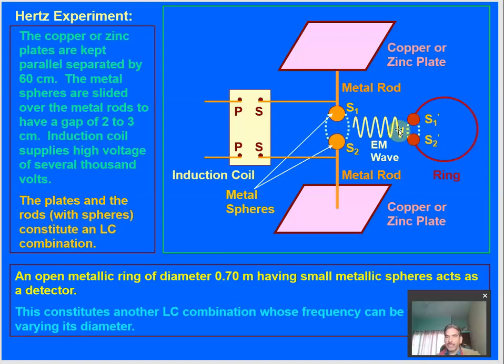As this ring is rotated, the alignment of these two spheres is changed with respect to these. So these two spheres are no more along the direction of the electric field. So the effect of the spark goes on decreasing, and as soon as it becomes perpendicular to these two spheres, it becomes invisible. So there is no spark. That clearly confirms the polarization of electromagnetic waves, that electromagnetic waves are polarized.